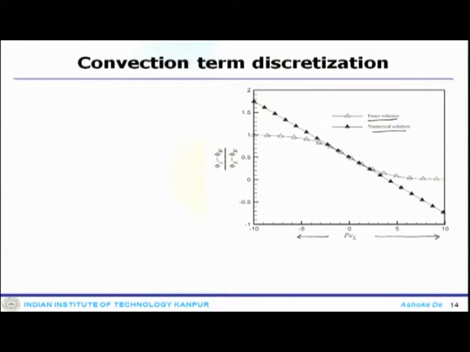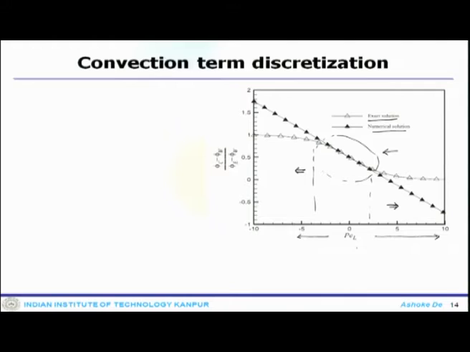At the low Peclet number region, the solutions are quite exact, but if you go to either side with increasing Peclet number, the solutions are quite different, in the sense that the numerical solution differs significantly from your analytical solution.